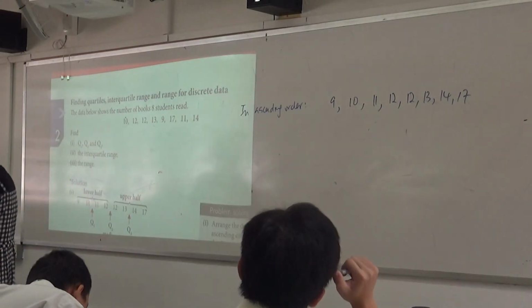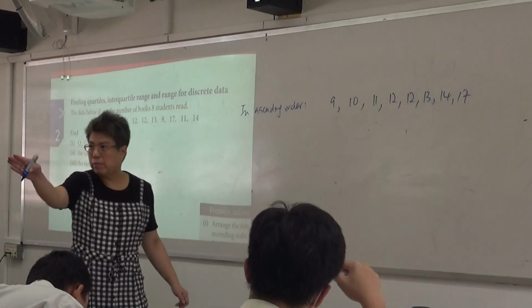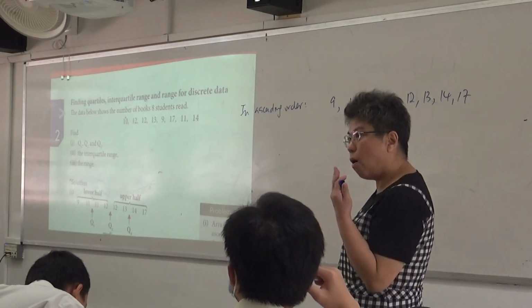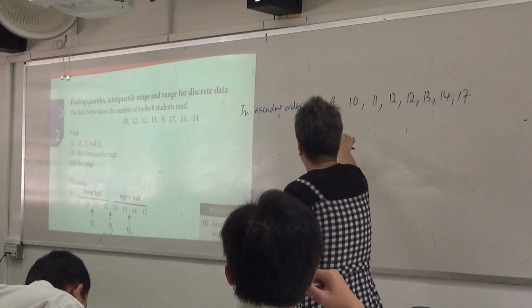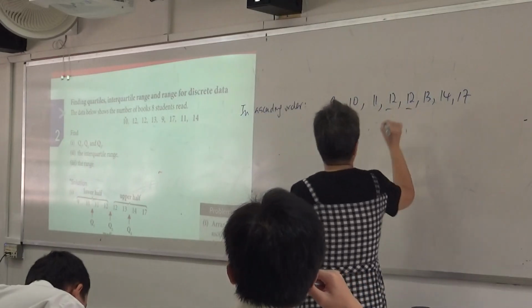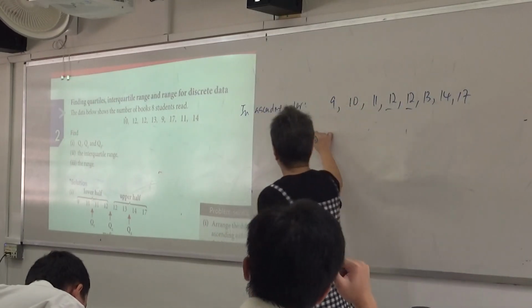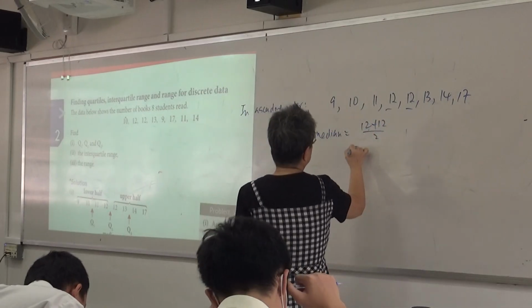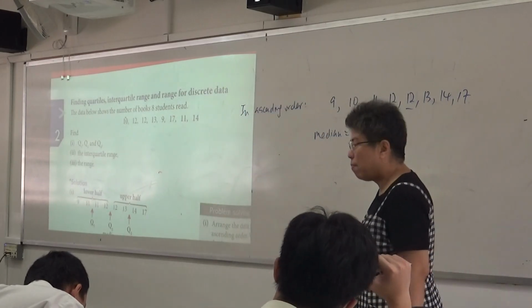Now, 8 values. Where's my middle position? Only 4 and 5. Okay? 1, 2, 3, 4. 4 and 5, right? Alright, so the median will be 12 plus 12 divided by 2, answer 12, right?